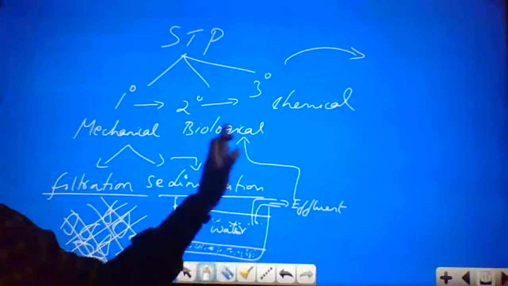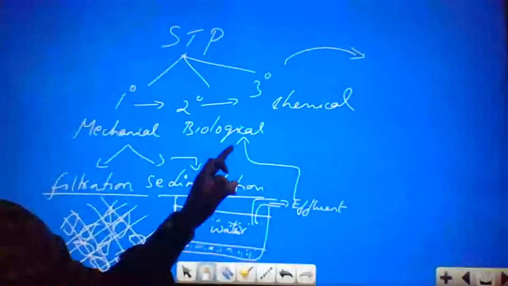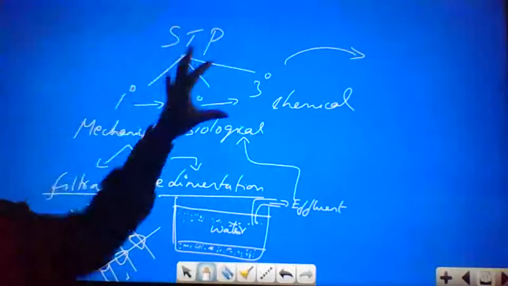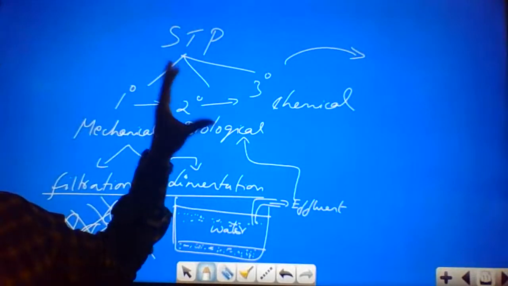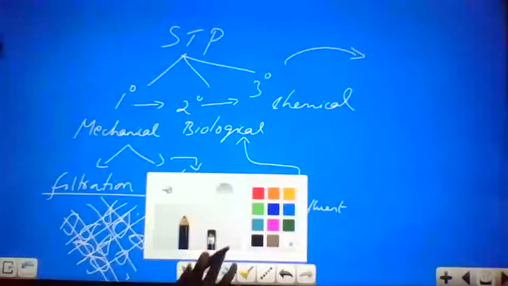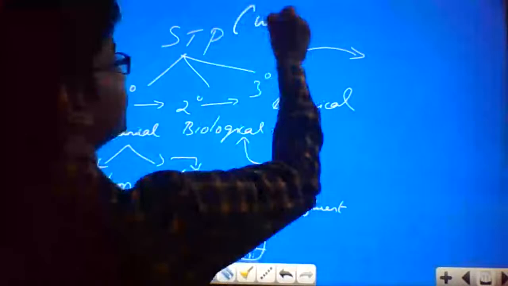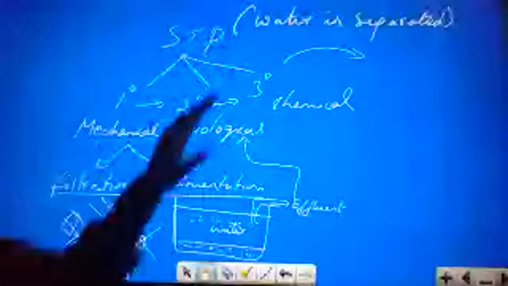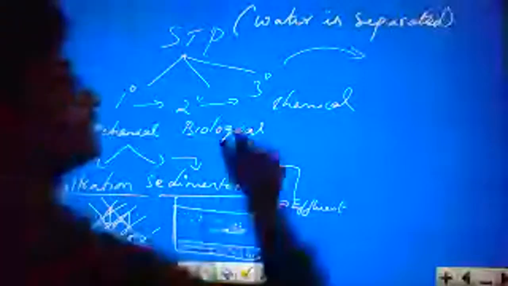Now the effluent will pass into the biological treatment. So what happens in the biological treatment? Before that, we should understand the principle, the concept behind the sewage treatment plant. What exactly are we doing in the sewage treatment plant? The water is getting separated, and the solids are also getting separated.